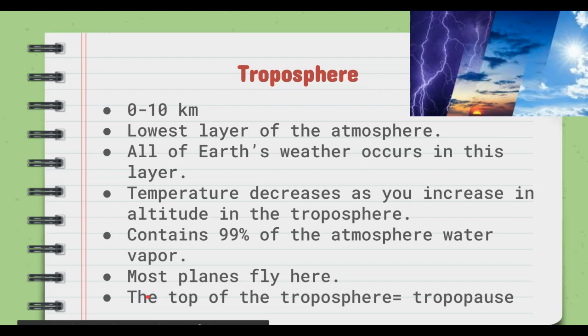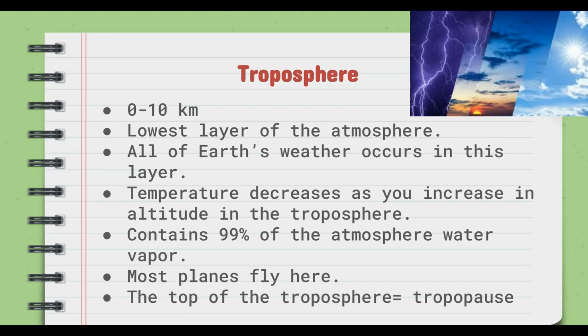We are going to focus on the layers of the atmosphere, and the first layer we are going to talk about is the troposphere. It starts off at Earth's surface and goes to about 10 kilometers in altitude. It is the lowest layer of the atmosphere, and this is where all of Earth's weather occurs.